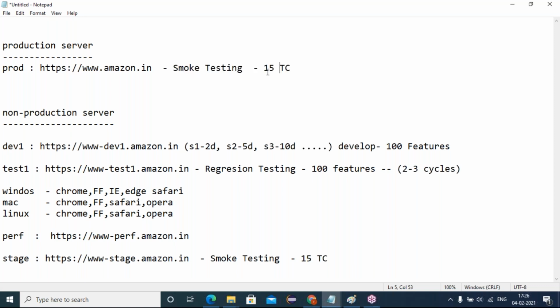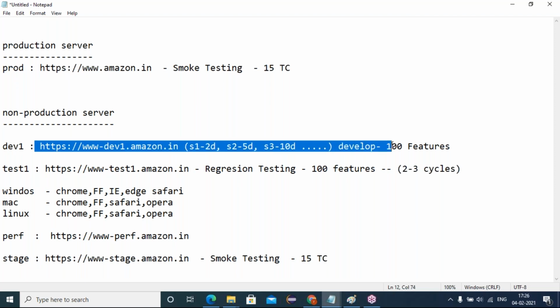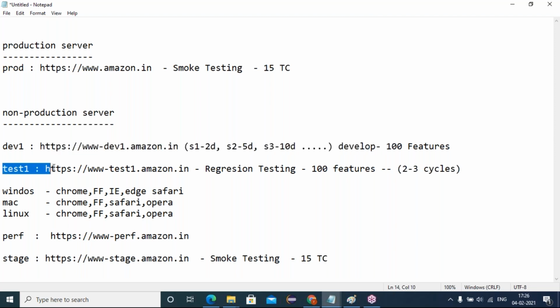Okay, now we'll conduct smoke testing on that. This is how the cycle goes on. Whenever development starts, the latest code will be taken from the production server. The deployment team will deploy it at the Dev1 server. The development team will break down the scenario features into sprints and start developing. Whichever is done early will be deployed to the test1 server.